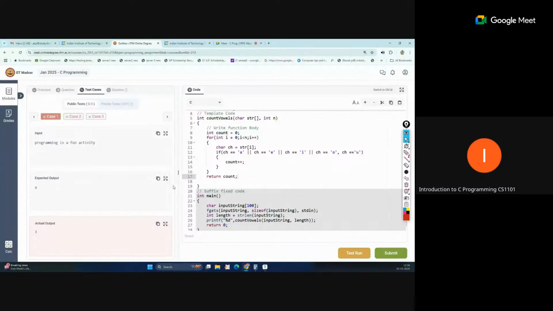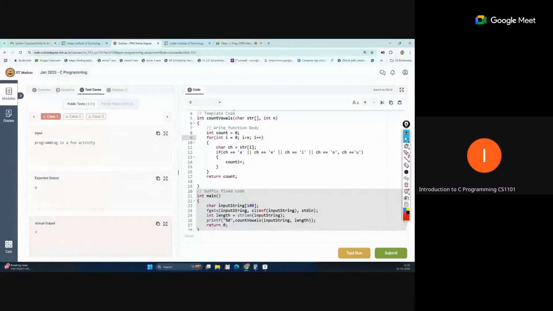Our output is not matching. Let's check the str, ch. Oh, sorry. The counter and loop are already running correctly. Let's check again what the mistake is, because we are getting only one output.